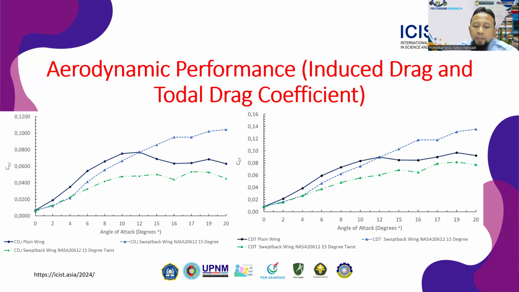In total drag coefficient, the sweepback wing configuration produces the highest value compared to the other configurations, while the sweepback wing configuration with twist angle produces the lowest total drag coefficient. In addition, from the total drag coefficient value, it is found that the pattern of the value obtained is not much different from the induced drag coefficient, because this type of drag is the largest contributor to the total drag coefficient value.